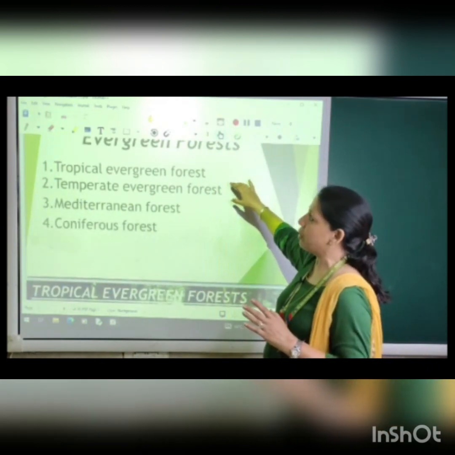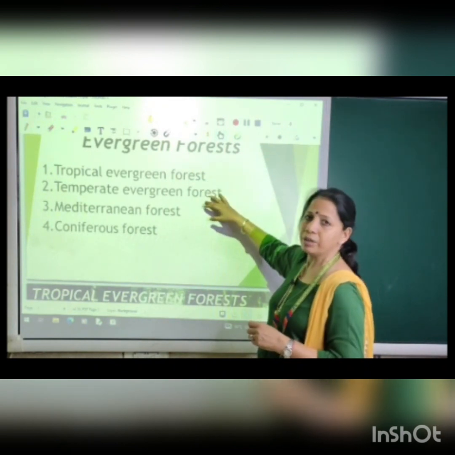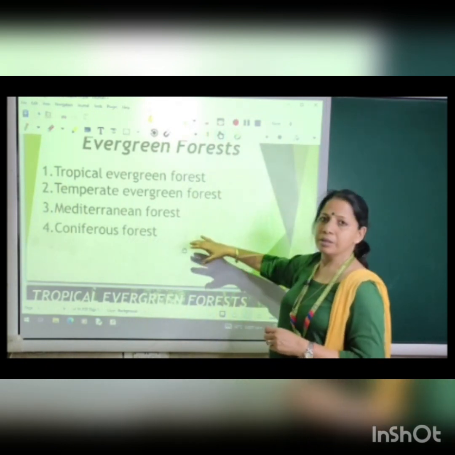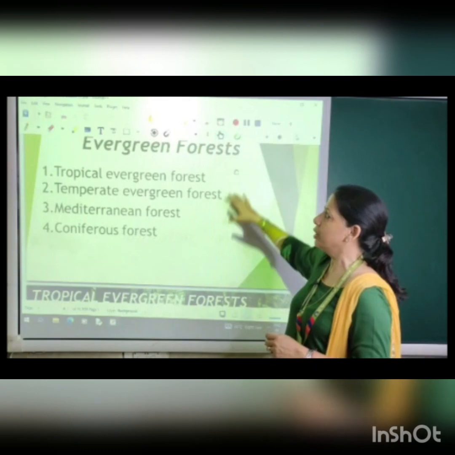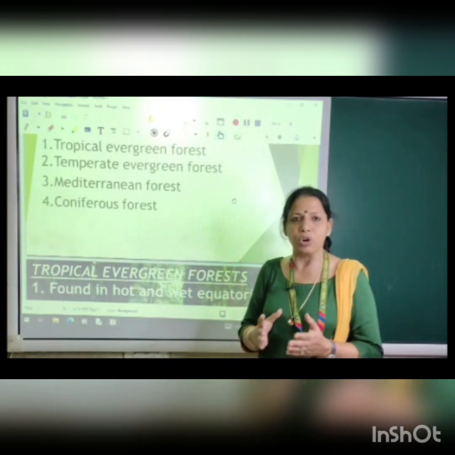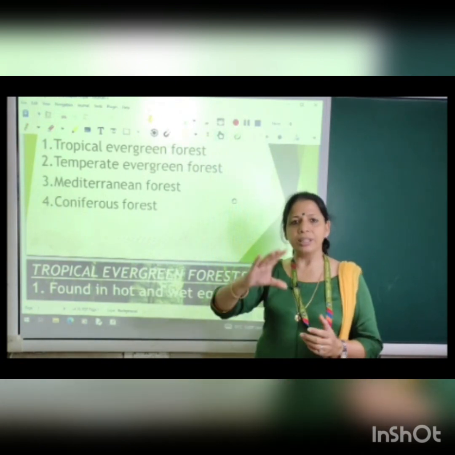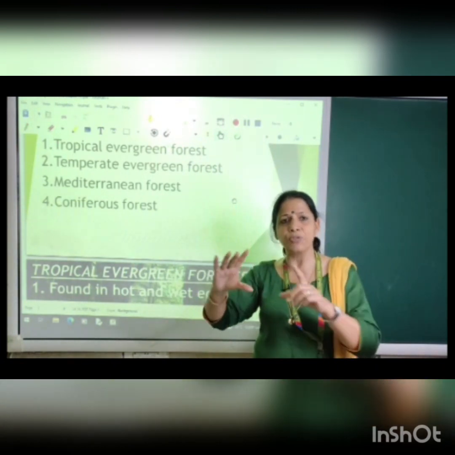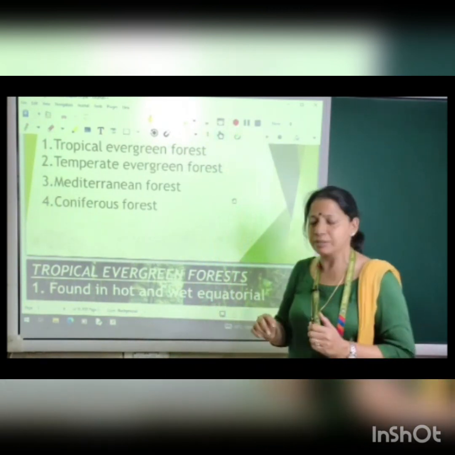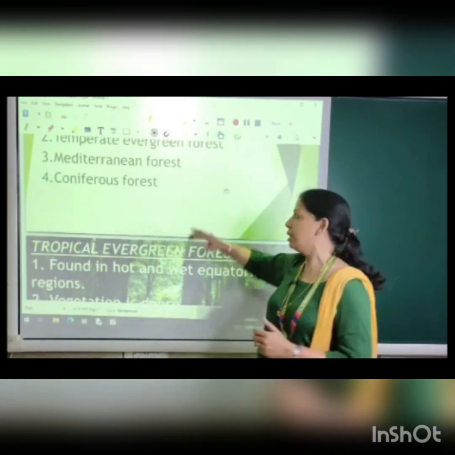Now these evergreen forests are again subdivided into tropical evergreen, temperate evergreen, Mediterranean and coniferous forests. Four different divisions in the evergreen itself. First of all, the tropical evergreen forest will be, as the name suggests, in the tropical regions of the world. Now what are the tropical regions? The region on the earth which falls between the equator and the Tropic of Cancer and Tropic of Capricorn on the north and south side. So it is 23.5 degrees north to 23.5 degrees south.